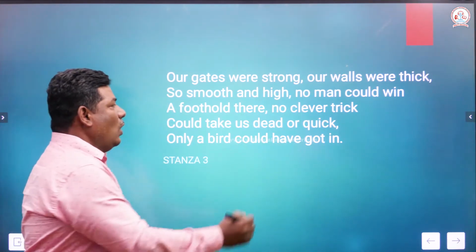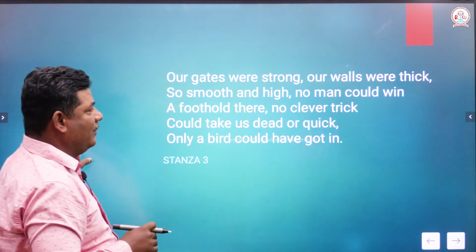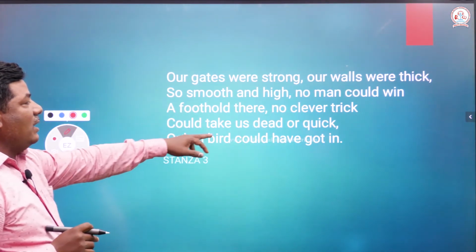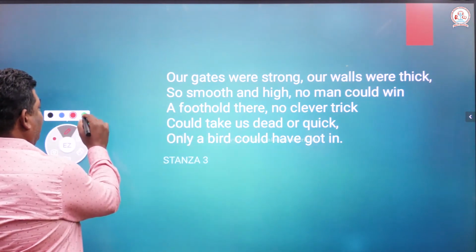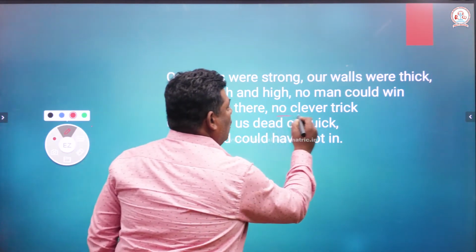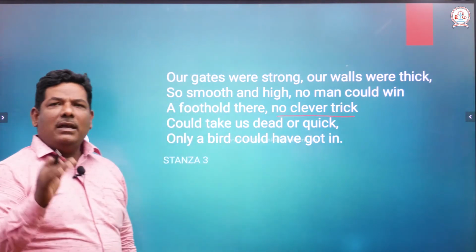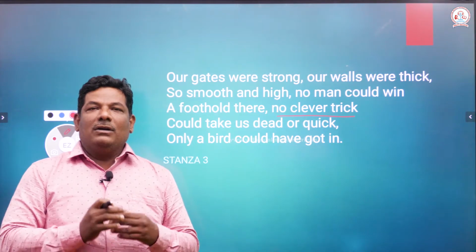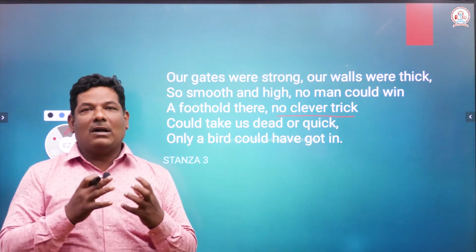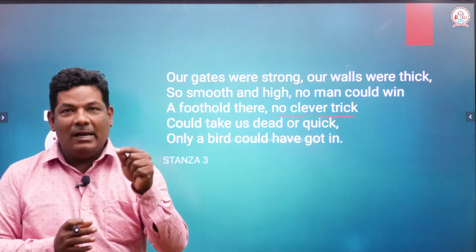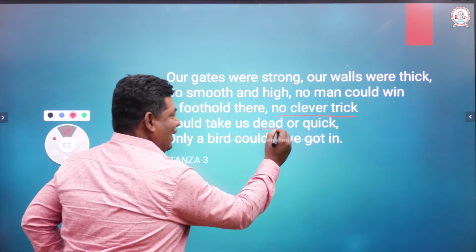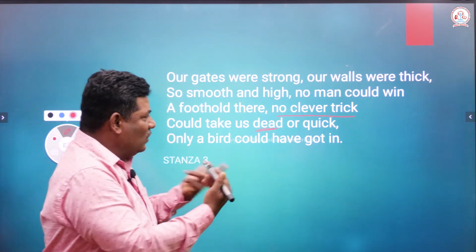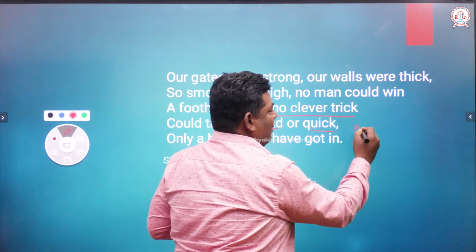And further he says, no clever trick could take us dead or quick. No one can use any kind of trick to enter the castle to kill us. Dead refers to killing, right? They cannot kill us, or take us quick. Quick is alive.